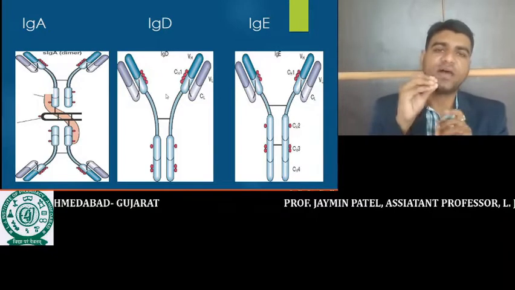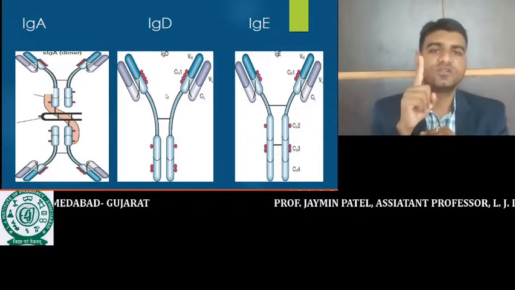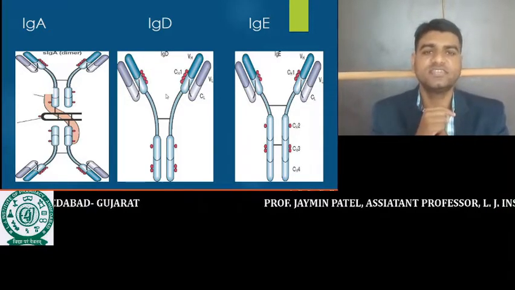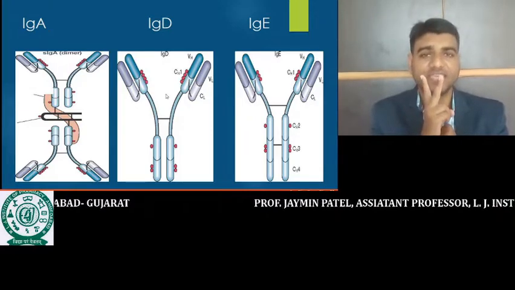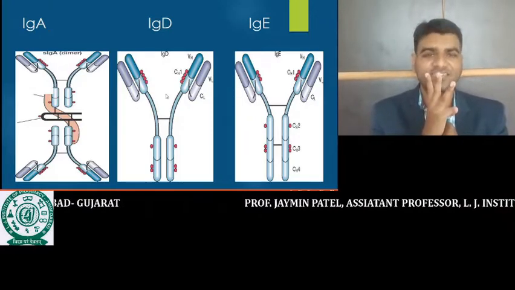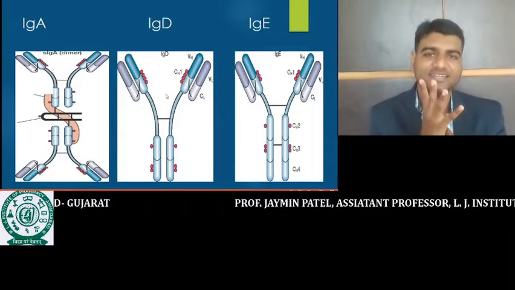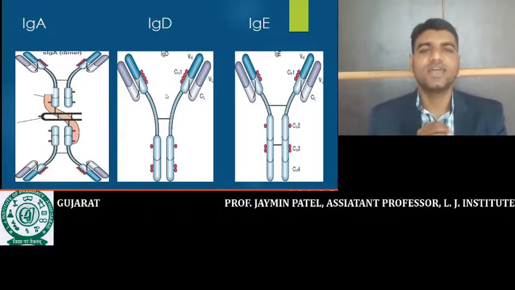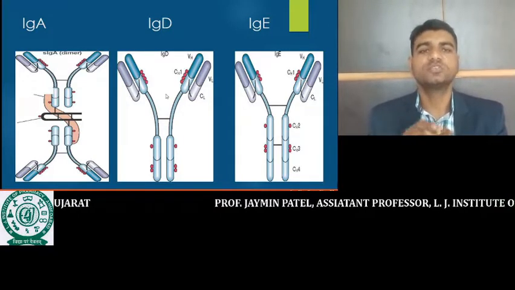Okay, so these are the 5 types of antibody. First one, that is IgG. Second one, that is IgM. Third one, that is IgA. Fourth one, that is IgD. And fifth one, that is IgE. So these are the 5 types.